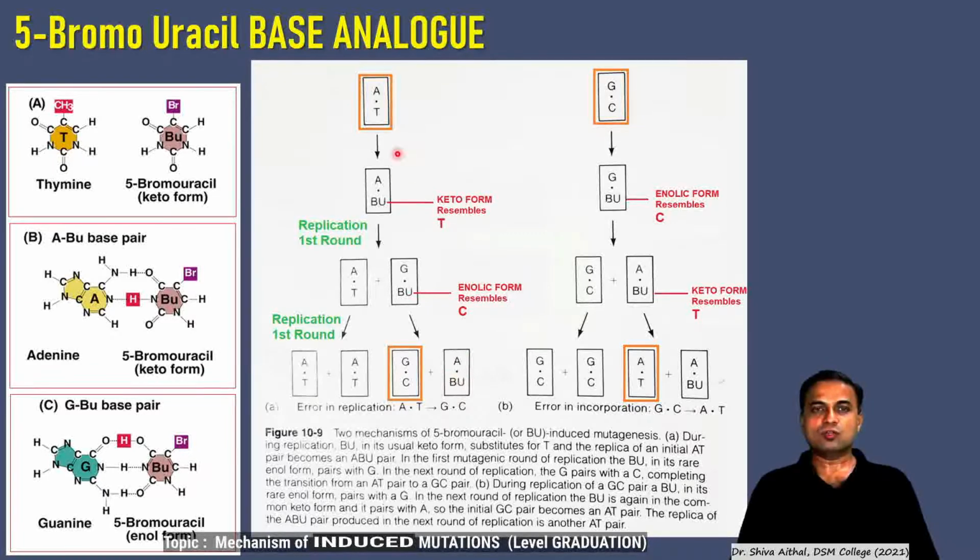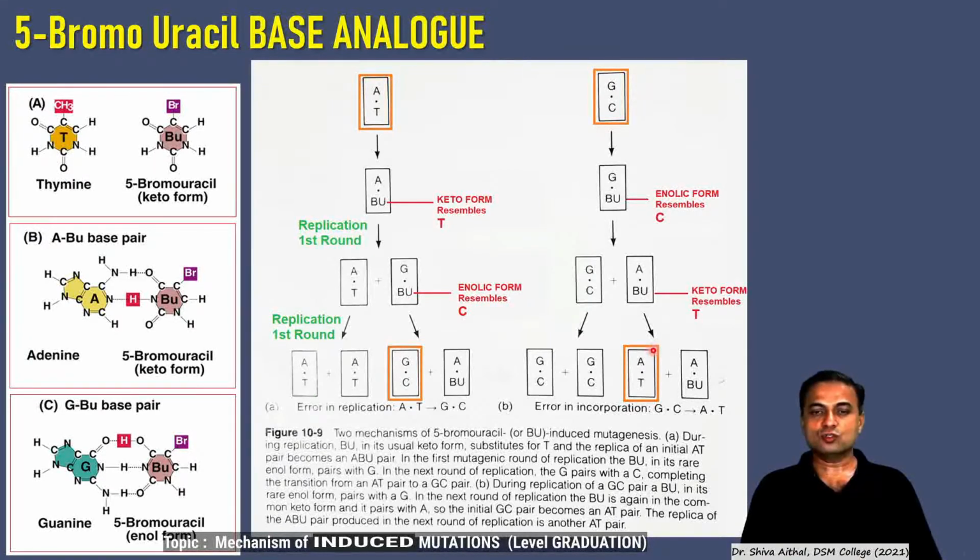But the whole process has resulted in an AT base pair becoming a GC base pair. The same happens with GC becoming AT also. You can just go through this and see, except that here, if it is in the enolic form, then GC gets converted into AT. So these are the two mechanisms of 5-bromouracil-induced mutations during replication.